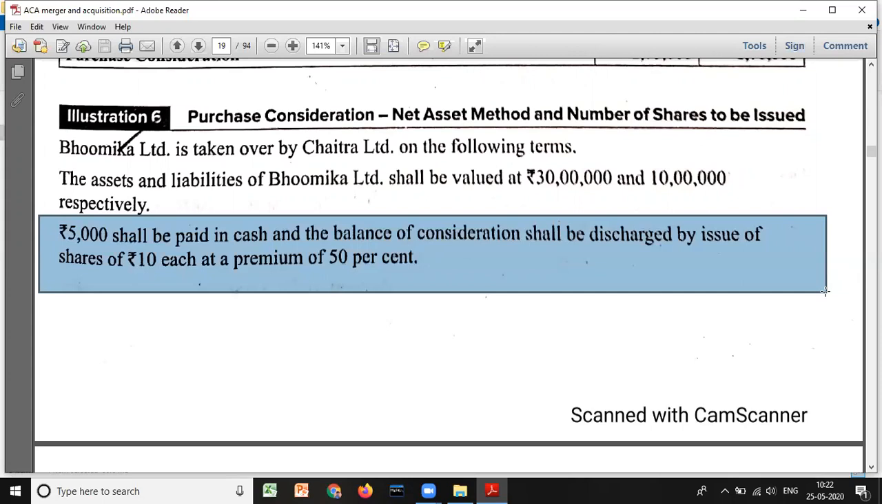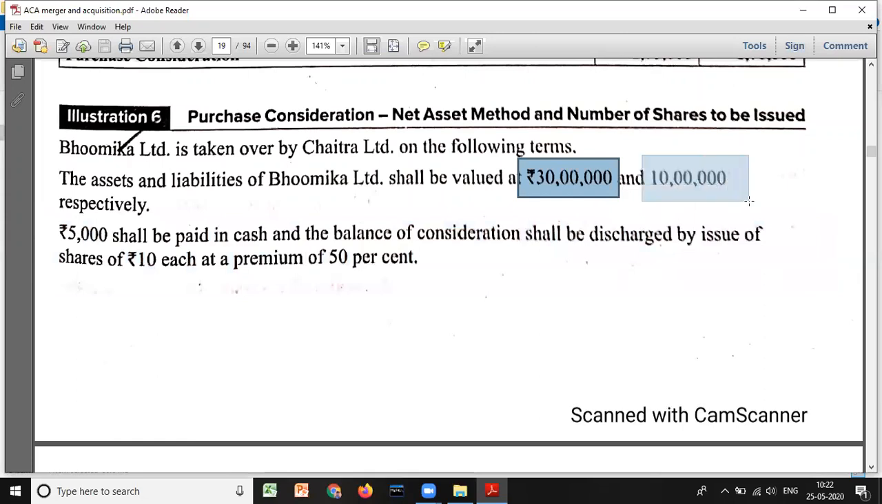Then what should it be? It should be the net asset method. So what is net asset? Assets taken over minus liabilities taken over. Look here, the value of assets taken is how much? 30 lakh. 30 lakh minus 10 lakh is how much? 20 lakh. So the purchase consideration will be 20 lakh. That is PC. And that has been discharged by paying 5,000 in cash and the balance, 20 lakh minus 5,000 will be 19 lakh 95,000, which will be discharged by issue of equity shares.